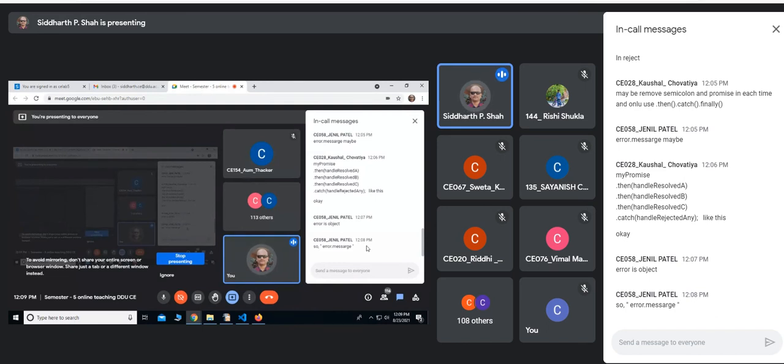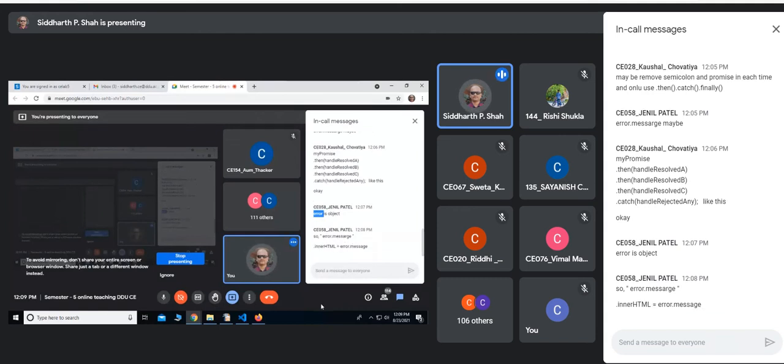Error is object. What are you trying to say? What Kaushal has suggested, that is our next topic. You can have these chains of the promises. That is one thing that we will see. Even I was trying to do so. Janil is saying error is object.